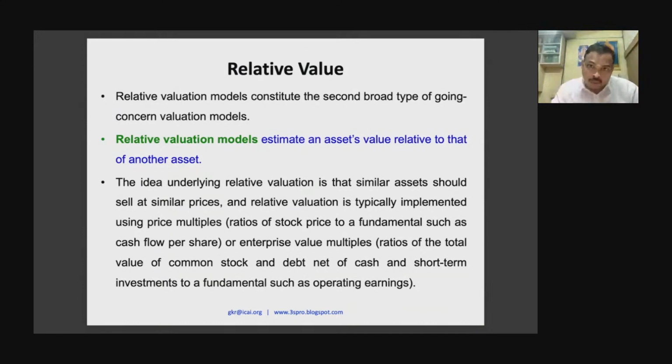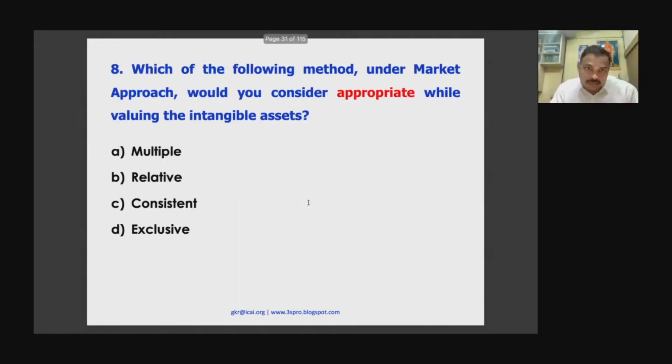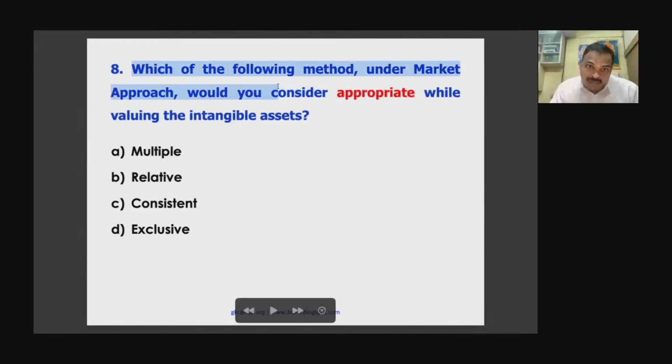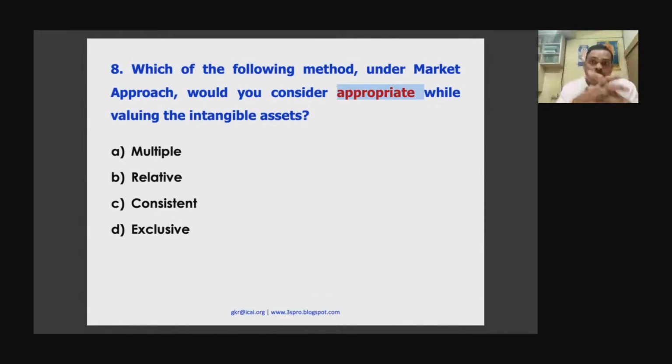In market approach, there is a question: which of the following method under market approach would you consider appropriate while valuing intangible asset? Okay. Now appropriate. In market approach, which is appropriate? See, when you go to the market, I want to value a particular machinery, which is already 3-year-old. Now, how will you do it? You go to the market, you find the identical or similar, and get that value, and then compare.